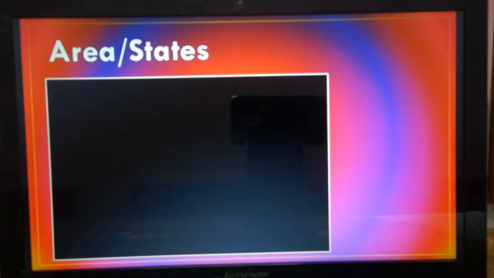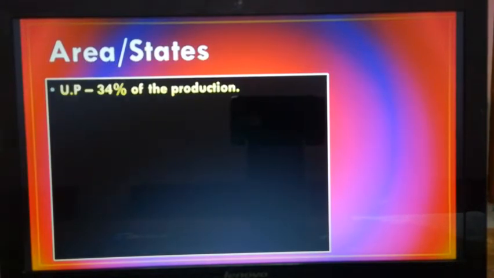Areas and the states where it grows. Mainly, Uttar Pradesh is the largest producer of wheat in India, with almost 34% of wheat cultivation from that state alone. Uttar Pradesh, Punjab, and Haryana put together earn the distinction of being called the granaries of India. This has been possible due to the Green Revolution strategy in the early 60s, which increased production.